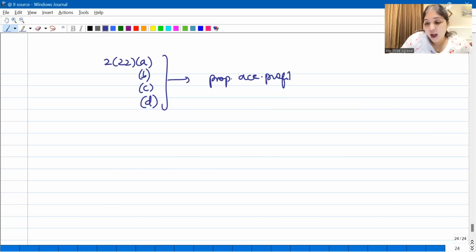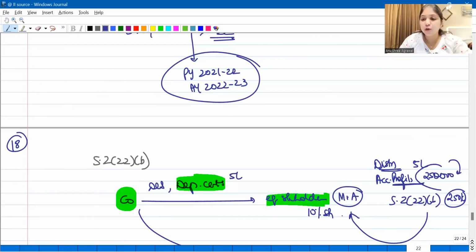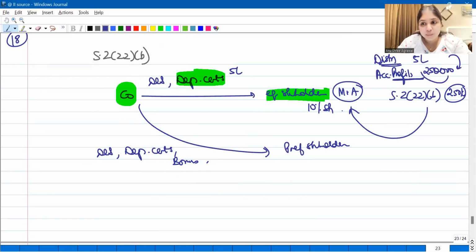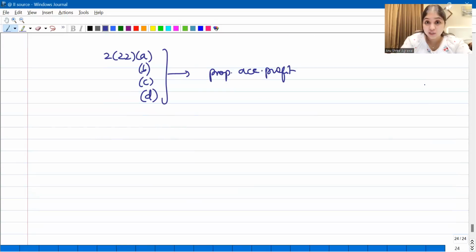Are you noticing? I'm not taking 25 lakhs fully over here. I'm taking only proportionate accumulated profits. He has 10% shares, so what is his proportionate share in accumulated profits? Only that much I'm considering.